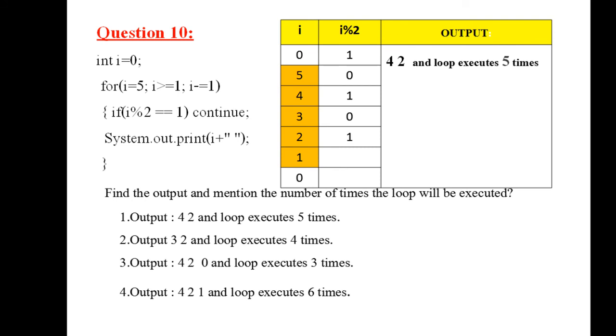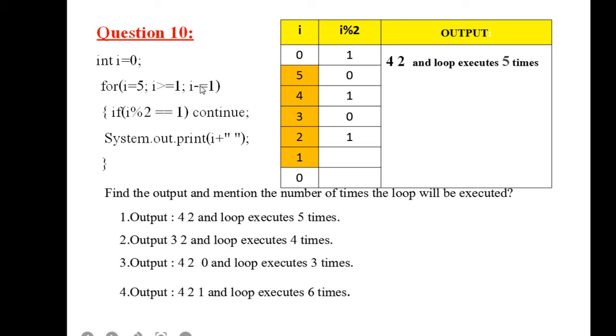And finally, question number 10 is int i = 0; for (i = 5; i >= 1; i -= 1). In the loop body you have if i mod 2 is equal to 1, then you will continue. Continue takes you to the iteration part, that is i -= 1.